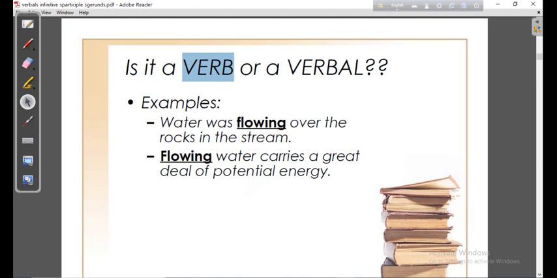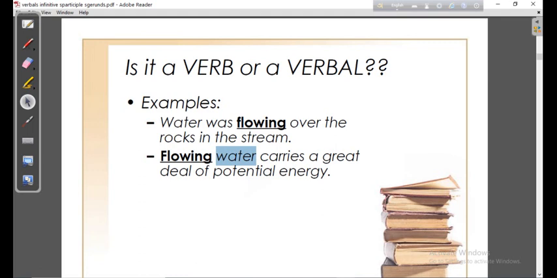But dear students, look at the second sentence. It has no longer taken the position of a verb. Rather, it has become another part of speech: flowing water carries a great deal of potential energy. Flowing water. What is the noun here?